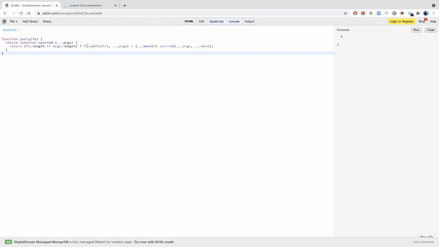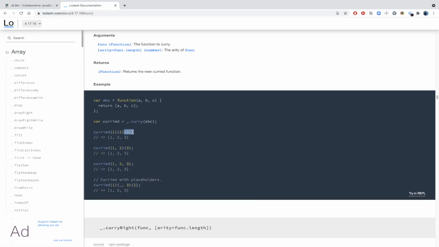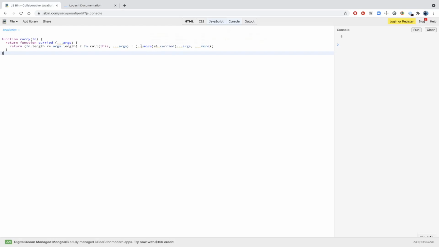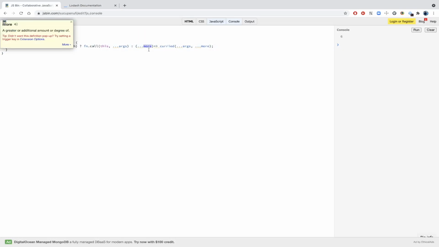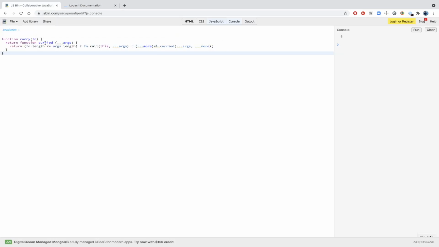So still that condition is not met and will not call here. We'll again return a new function that will get called with 3. So now here in more we'll get 3, and then we'll again call this curried function having args. We are spreading it, so 1 comma 2 here, and we have got 3 now. So 1 comma 2 and then 3. Then we are calling this curried, and now this is having 1 comma 2 comma 3 values, which is equal to this. Then we can call this function and we are done, right?